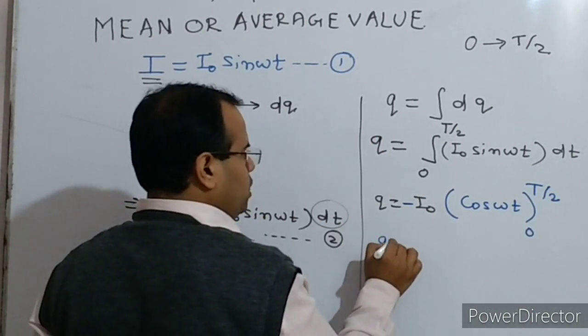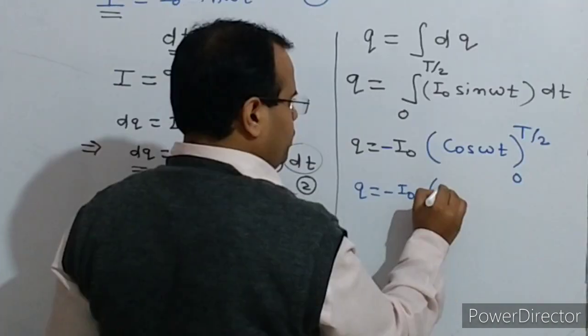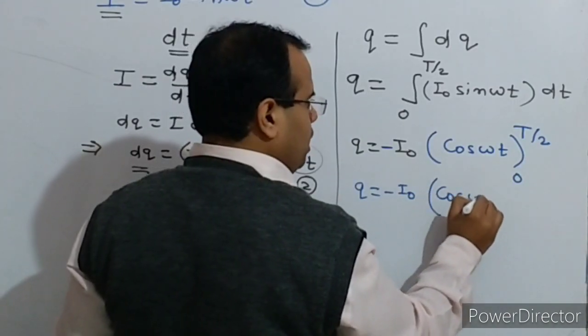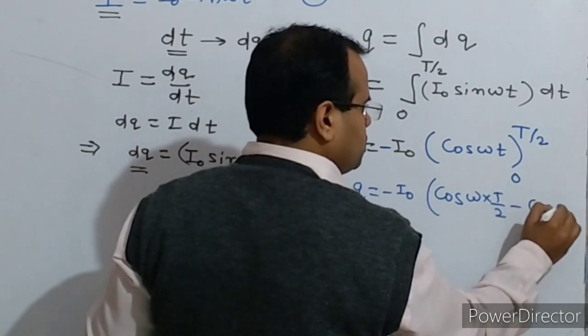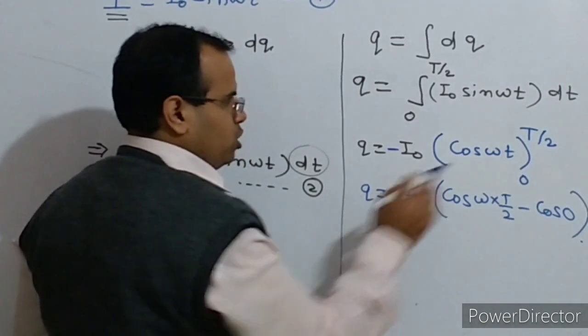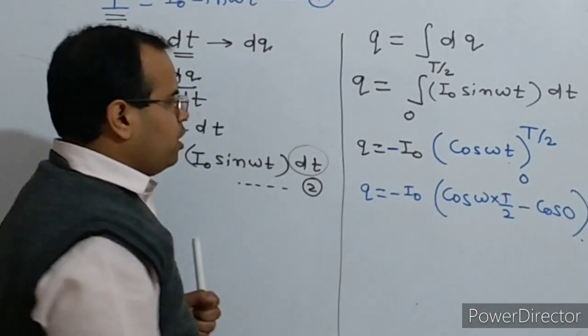Now Q is equal to minus I naught, and when we substitute, it will be cos omega into capital T by 2 minus cos 0. Because first we substitute the upper limit, then we substitute the lower limit.